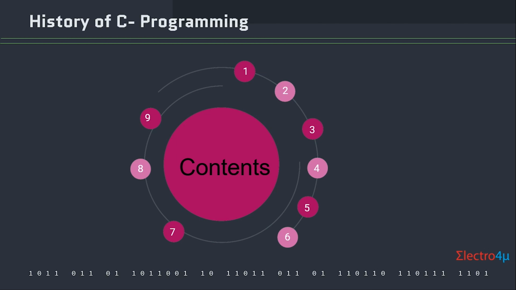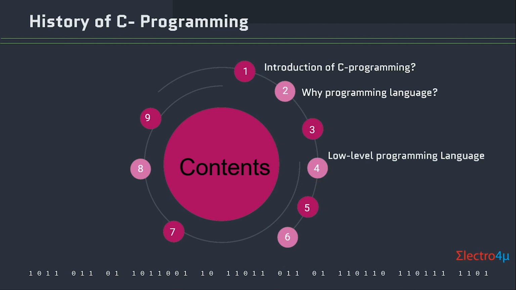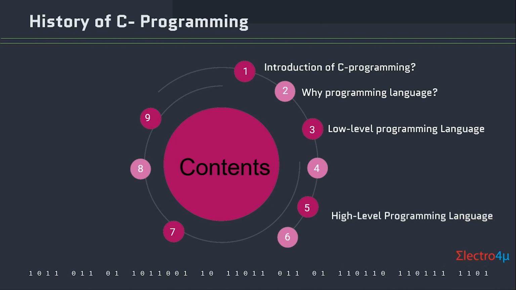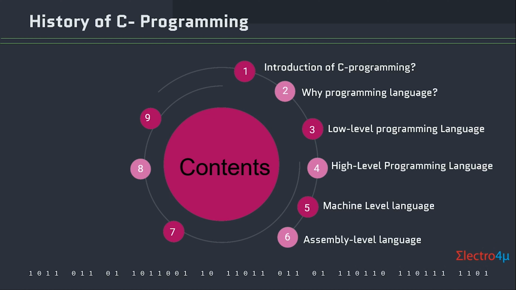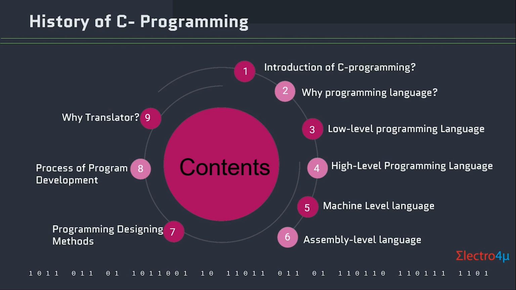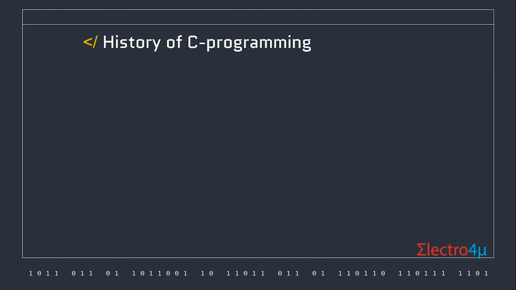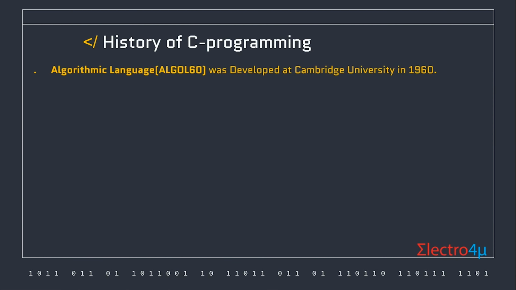In this history of C programming, we will learn about the introduction of C programming, why programming language, low-level programming language, high-level programming language, machine-level language, assembly-level language, designing methods, process of program development, why translator, and the history of the C programming language.